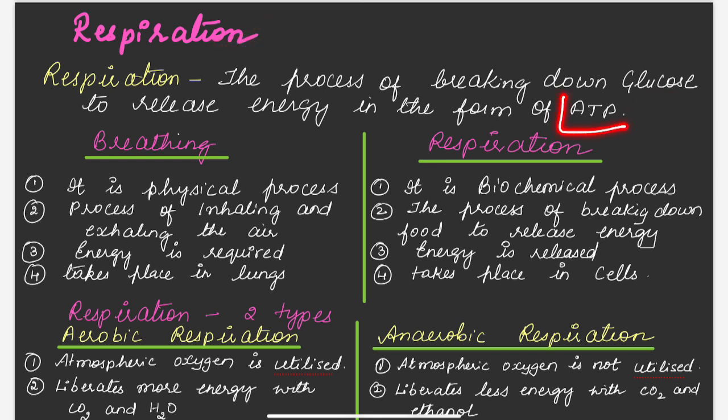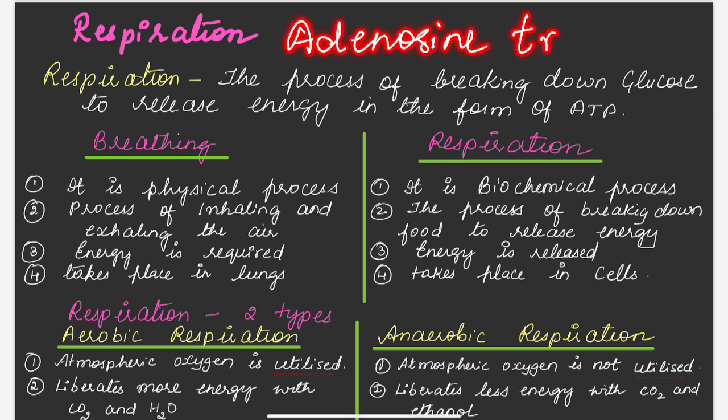And what is the full form for ATP? It is adenosine triphosphate. So adenosine triphosphate is the full form for ATP.